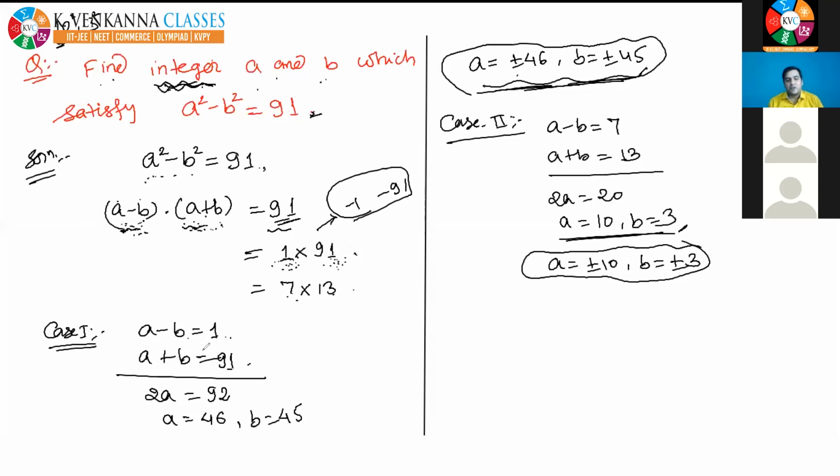Now let's solve it. Add this. If you add this, then you will get 2a is equal to 92. So a is equal to 46. And if you put a is equal to 46 in any one equation, for example, if I put it here, then b is equal to 46 minus 1, 45. Yes, now I think it is clear.